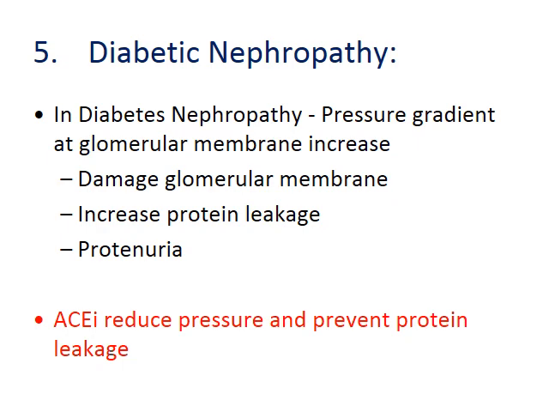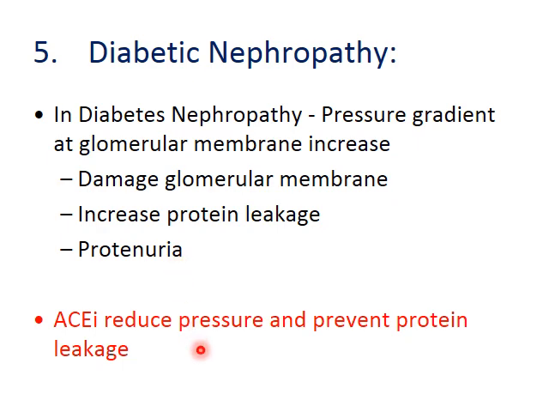And the indication in diabetic nephropathy. In diabetic nephropathy, there is a gradually increased pressure gradient at the glomerular membrane. That pressure gradient is increased because of dilatation of the afferent arteriole and constriction of the efferent arteriole. That increases pressure at the glomerular membrane, and the increased pressure can damage the glomerular membrane. That damage can increase protein leakage, and that may lead to proteinuria.